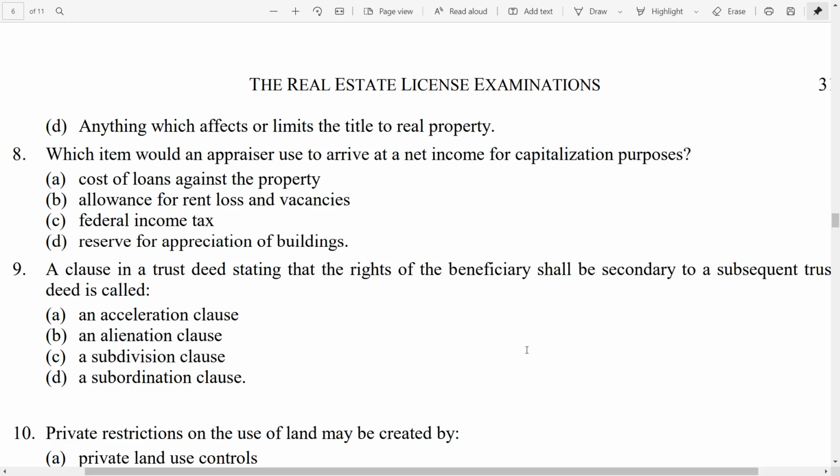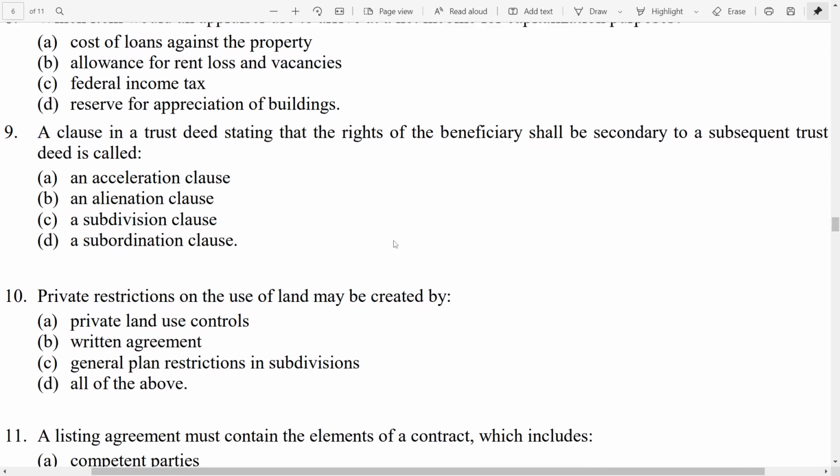Now, allowance for rent loss and vacancies. Yes, that is something we take into consideration, and that's how we get our effective gross income, and that's then how we determine our net income. So yes, B looks to be like a good answer. C, federal income tax. Nope, that's not something that we take into consideration for net operating income. Also, reserve for appreciation of buildings. No, that is not correct. So now that we've dissected all the answer options, the best answer is B, allowance for rent loss and vacancies. That is what is used to arrive at net income when we're talking about capitalization purposes.